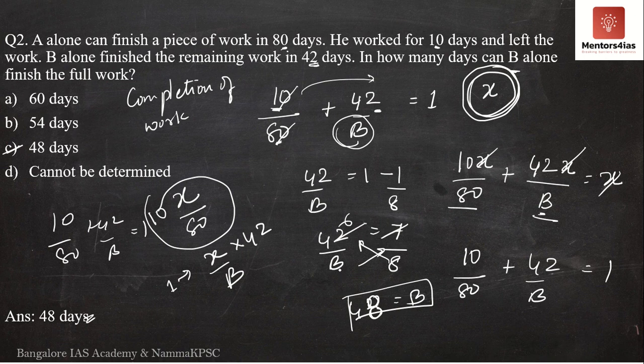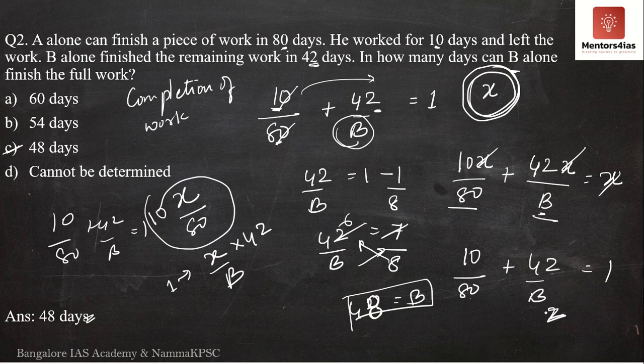Say for example, tomorrow the question says A can finish a piece of work in 80 days and he works only for 10 days and he leaves. Now B alone can finish it in say some number of days. B alone can finish it in Z number of days.